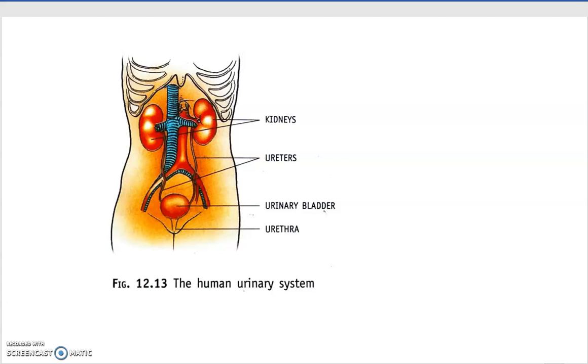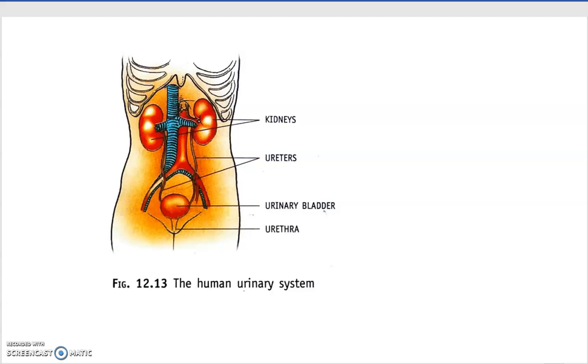Now, in case of higher animals, let's talk about human beings. Human beings have special organs for excretion. The way we have a digestive system for digestion, and for the senses we have a nervous system, similarly, we also have an excretory system.